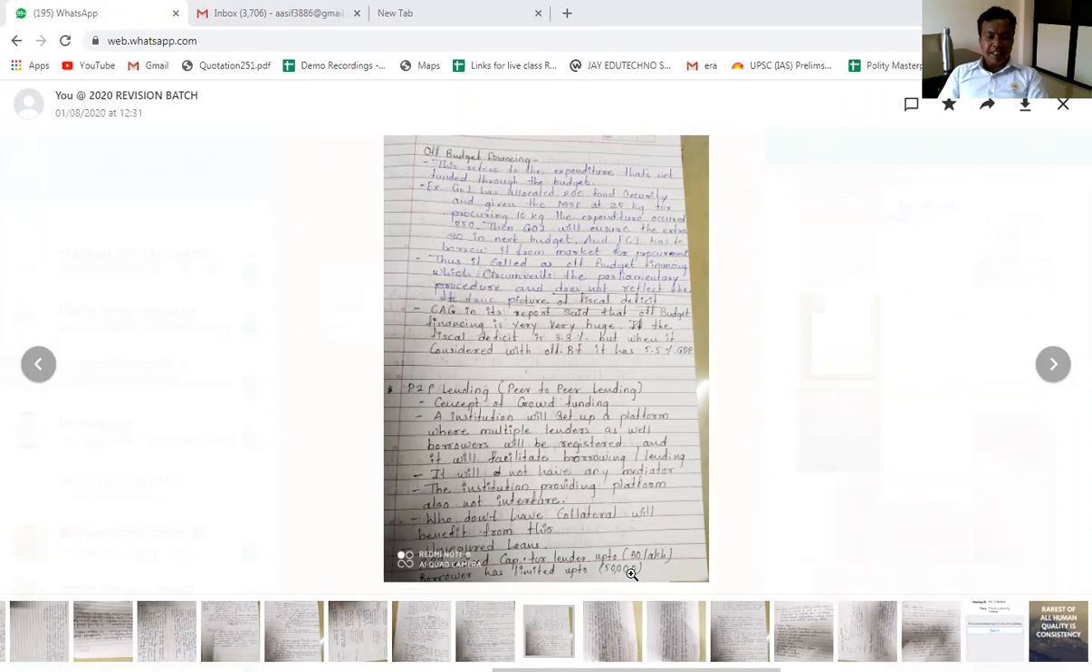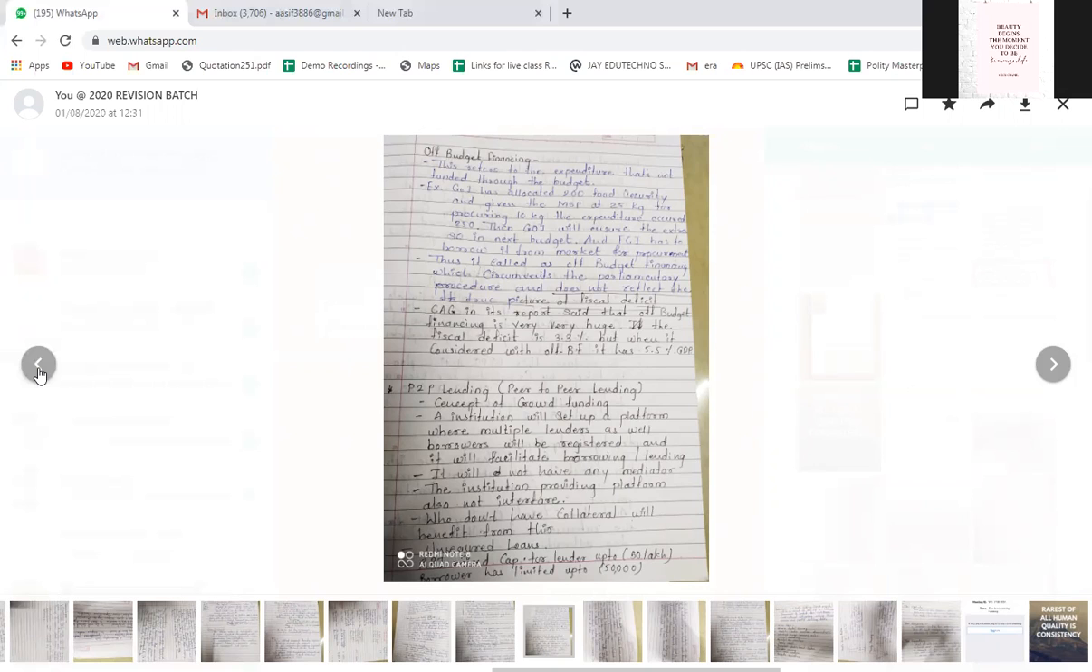But there is a cap for this type of peer-to-peer lending, that is 50 lakh rupees for the lender and 50,000 rupees for the borrower. Fine. So it will again be a kind of collateral-free loan, and since it is a collateral-free loan, 50,000 rupees is the cap. Clear? Any doubts?